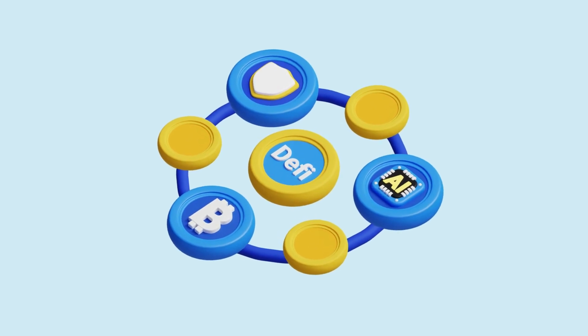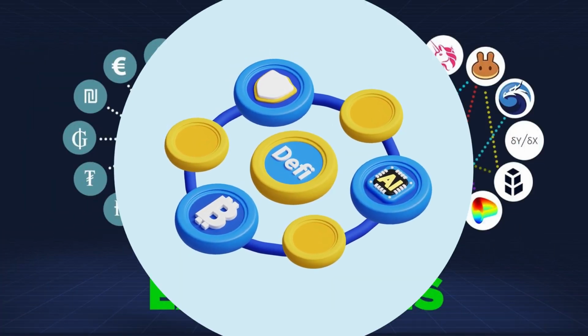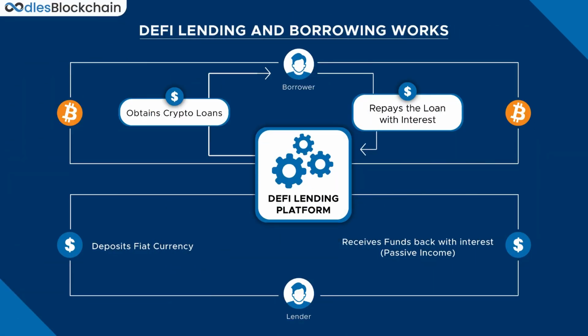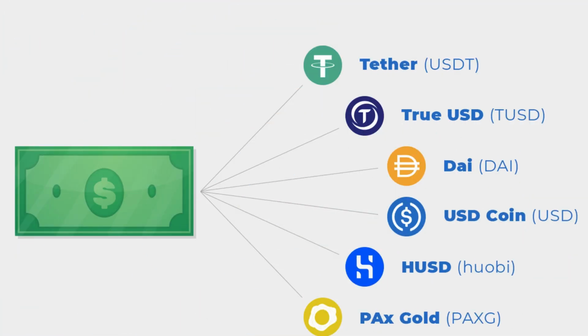3. Key DeFi components. Decentralized exchanges. DEX platforms like Uniswap and SushiSwap allow users to trade cryptocurrencies without relying on centralized exchanges. Decentralized lending and borrowing. Protocols such as Aave and Compound enable users to lend or borrow digital assets directly from other users without intermediaries. Stablecoins. Cryptocurrencies pegged to the value of traditional fiat currencies, like DAI and USDC, provide stability and act as a bridge between traditional and decentralized finance.